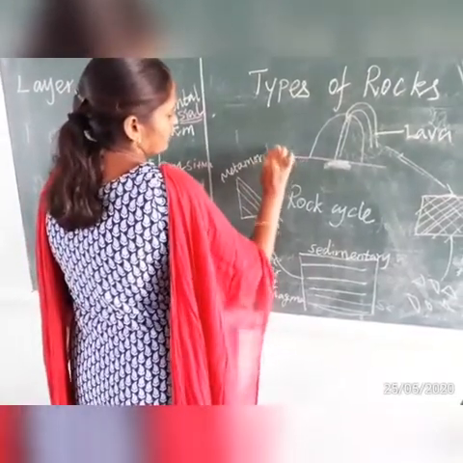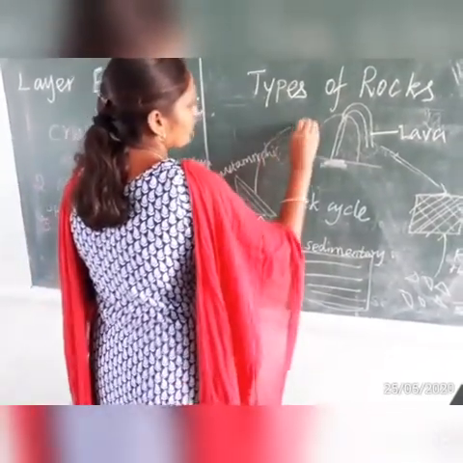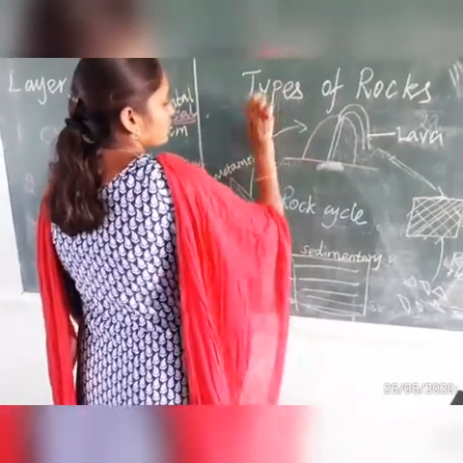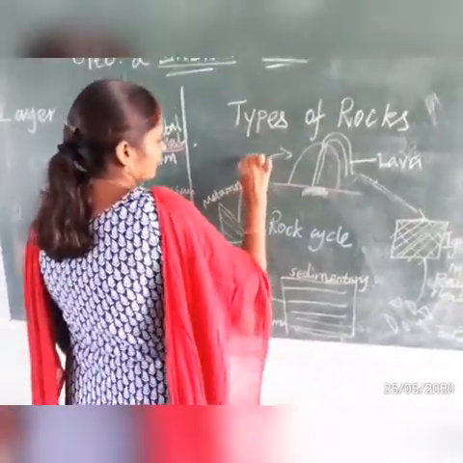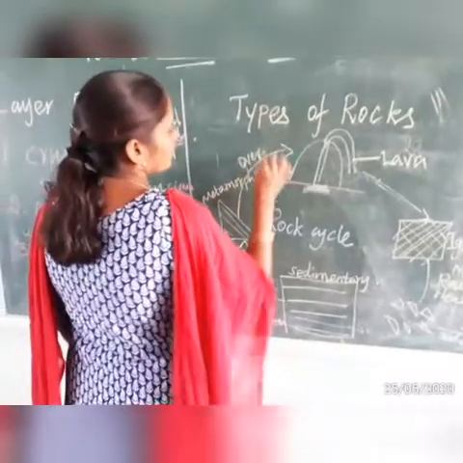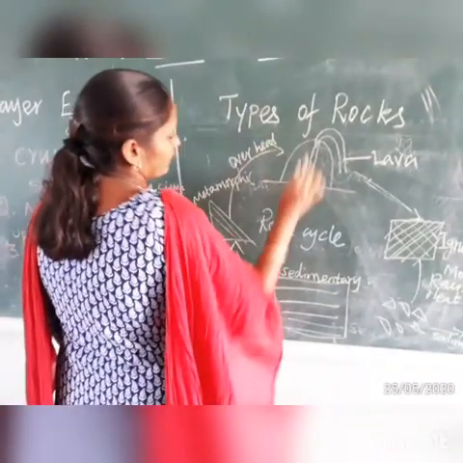Again, this metamorphic rock, due to the overheat of the earth, changes into magma.